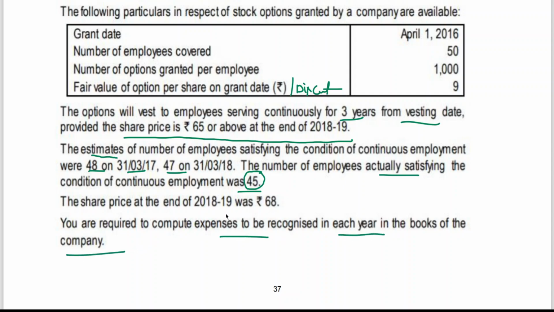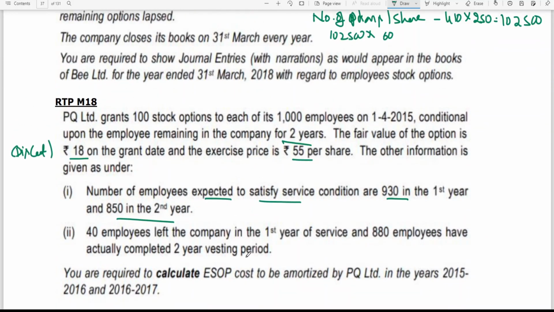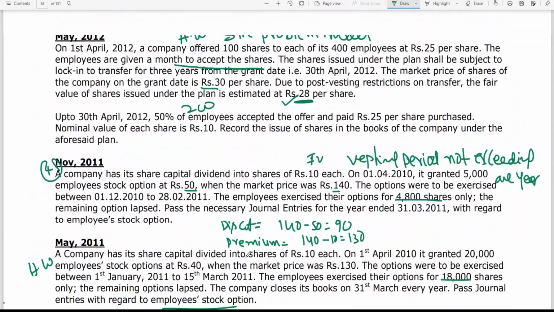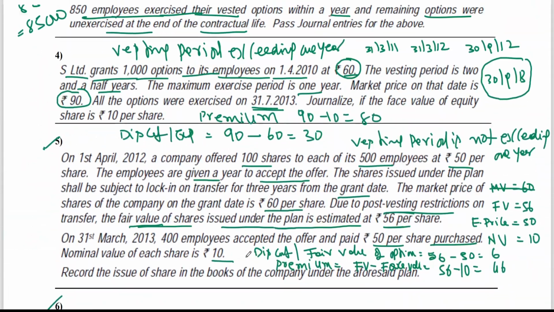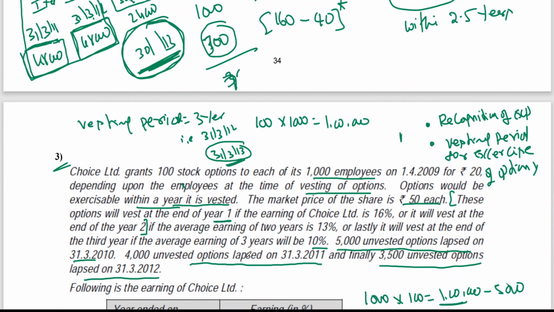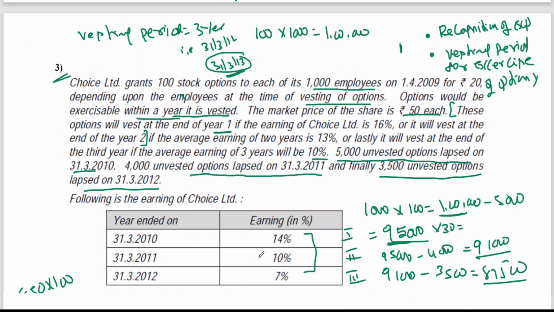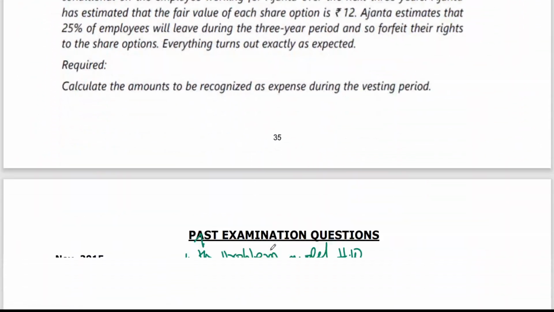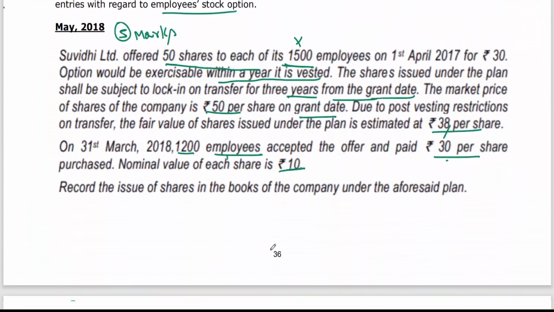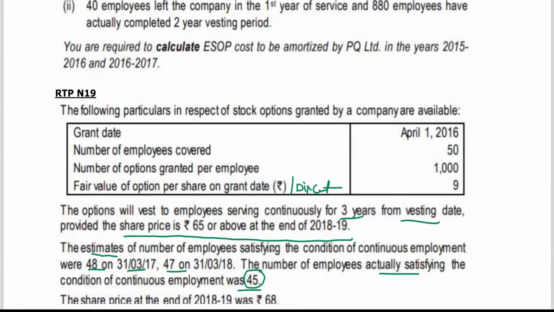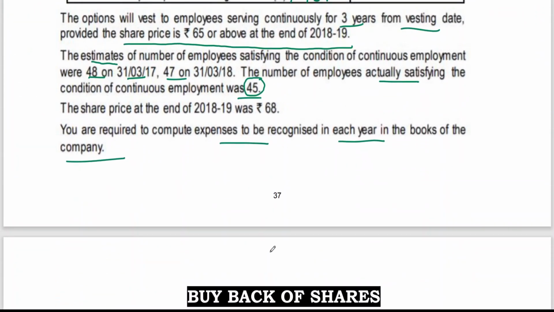Okay, this problem is similar to the treatment of expenses in the third problem. Which problem, my dear friends? Third problem, for recognition of expenses. Okay, so with this, all the problems have been completed by me.